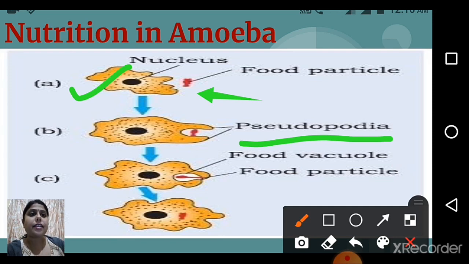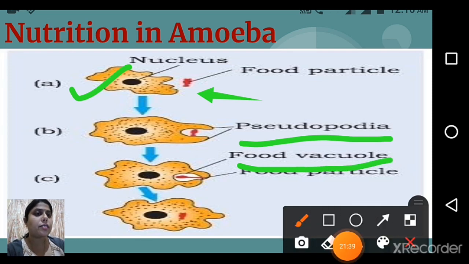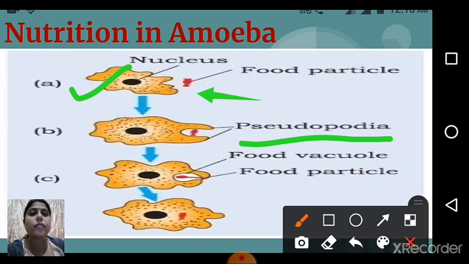And then what do they do? In this third picture you can see the food particle, red in color, and the food vacuole. So when they engulf food, they form a food vacuole. What happens in this food vacuole?